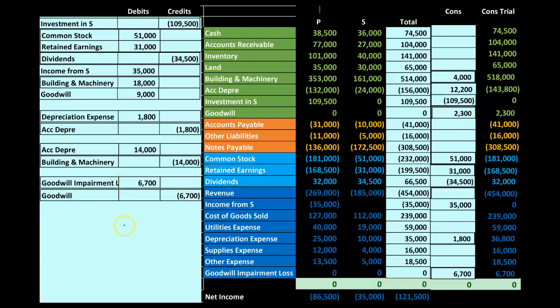So then to write it down, obviously we're just going to credit the goodwill, so that's going to reduce the asset. The other side's going to go on the income statement, in essence kind of acting like an expense. It's the goodwill impairment loss, and that's going to be reducing the net income.